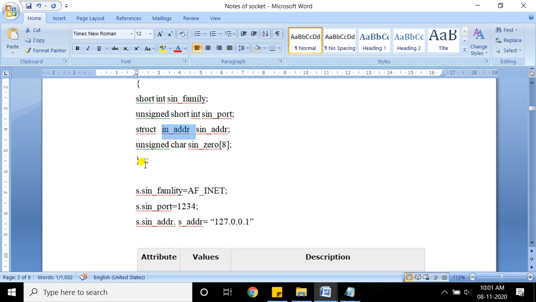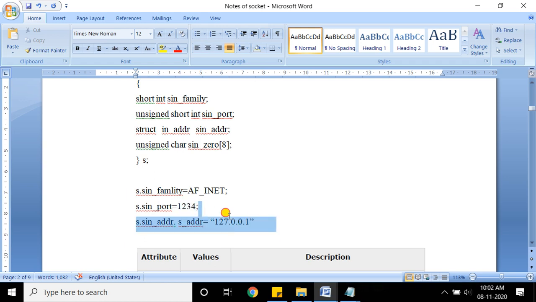For that you need to use the double dot operator. So I can say s dot sign ADDR, then again dot, and then the element s underscore ADDR. This is the element of the in underscore ADDR structure, and then you can put here the IP address. So the first is family, second is port, and third is address. The last element is not used.